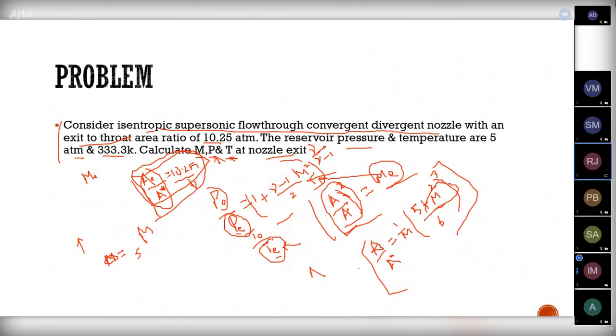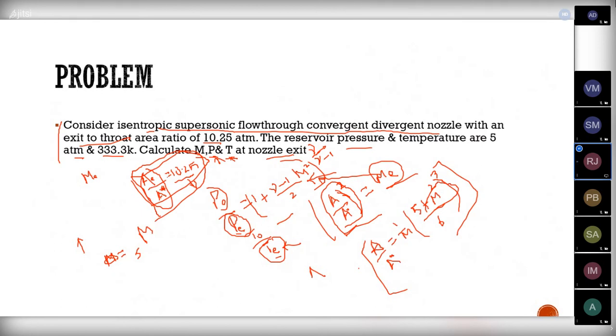Sir, if they provide gas table, then how do we use it, sir, to find Mach? See, in gas tables, you need to use isentropic tables. We have tables for oblique shock, normal shock, and for isentropic flows.